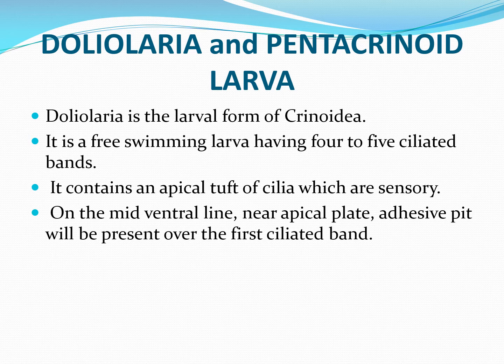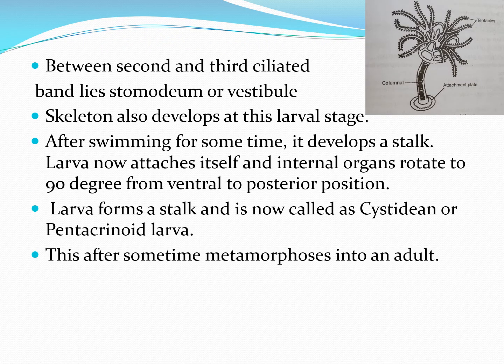Doliolaria larva is found in some sea lilies. It resembles the Doliolaria of Holothuroidea, but it has an adhesive pit on the ventral side, with which it attaches to substratum and becomes sedentary. This larval resemblance demonstrates close evolutionary relationship between Crinoidea and Holothuroidea. It has an apical tuft of cilia which are sensory. On the midventral line near apical plate, adhesive pits are present over the first ciliated band.